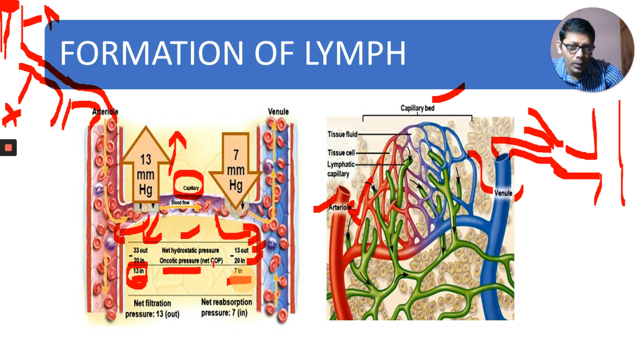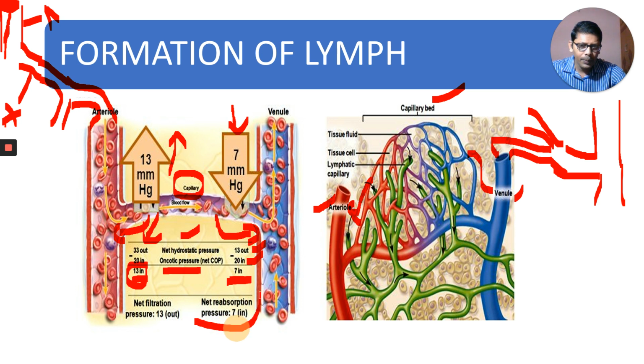The pressure that is greater is the oncotic pressure. You can observe the arrow mark inside. This oncotic pressure is created because of colloidal plasma proteins, and it draws in the extracellular fluid, about 85% of it.